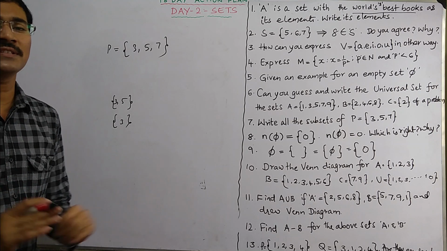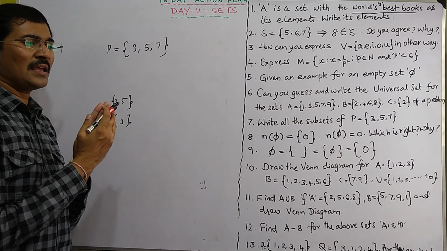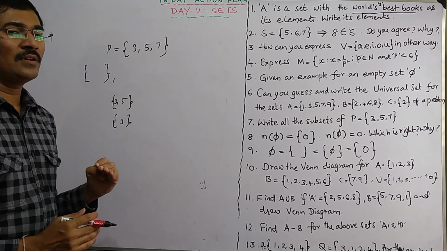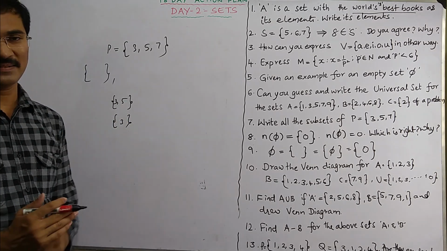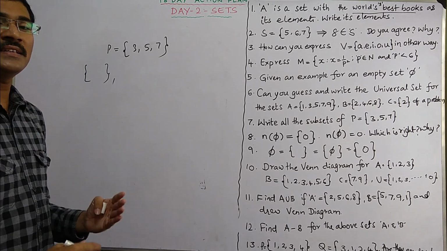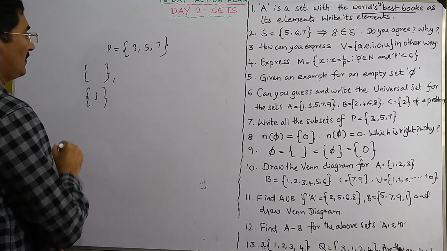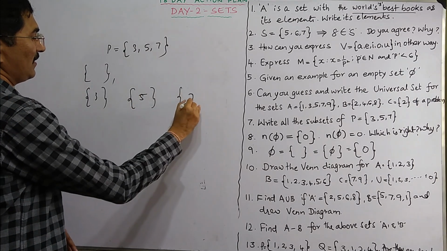So how to write all the subsets? Let us see. So it is just like evolution. So first you write the set. So empty set is a subset to any set. In the next stage you will go on writing the elements one by one. So it will be 3, it will be 5, it will be 7.